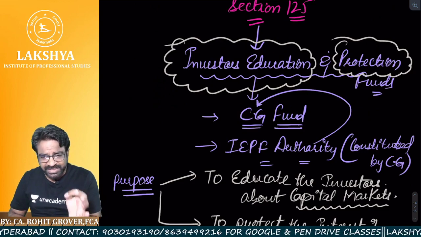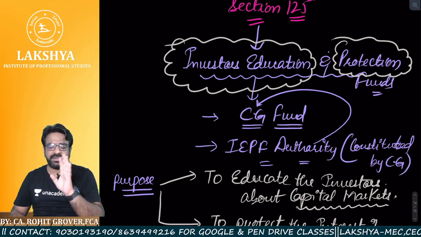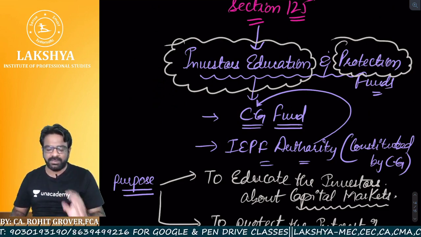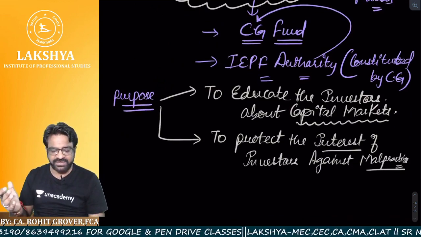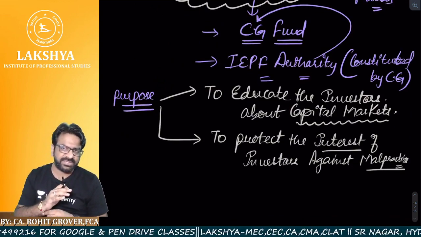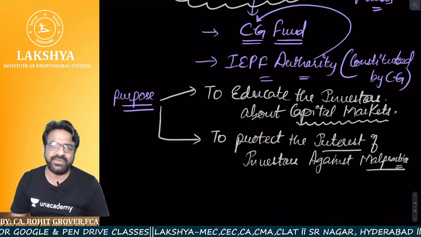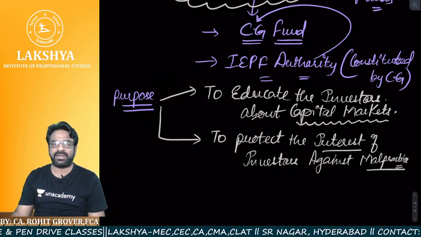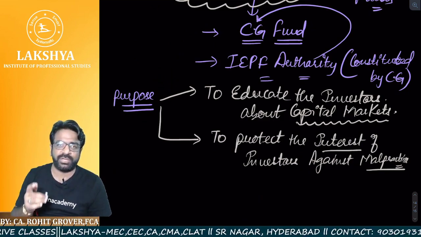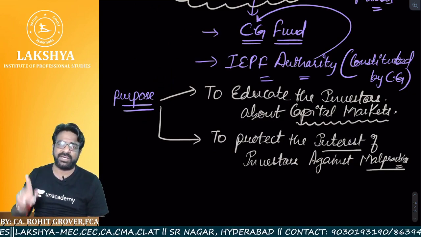So they are not using this money for their personal purpose. Central government is not using that money for itself. Central government is using that money to educate the investors about the capital market wherever the need arises and to protect their interest in case they face any kind of difficulty in the capital market. This is the purpose of the IEPF authority. Who constituted it? Central government.